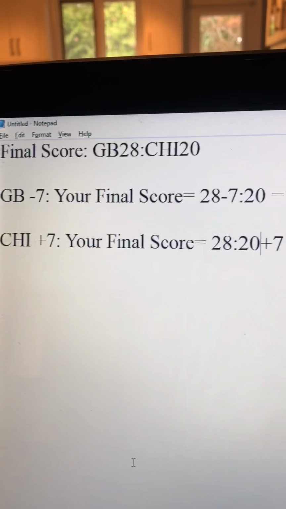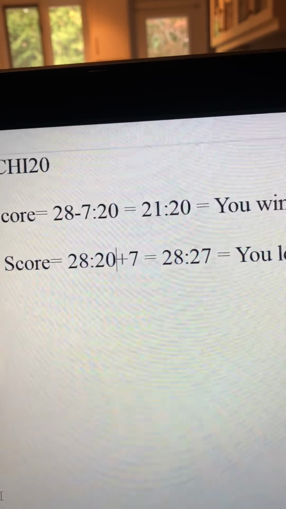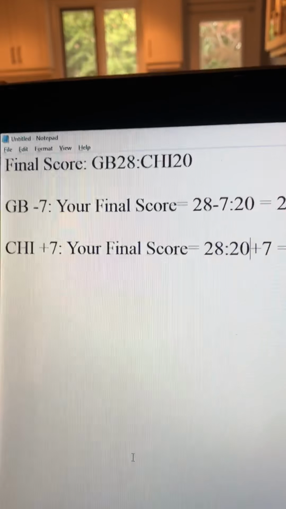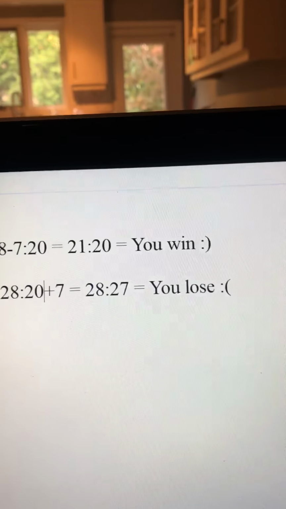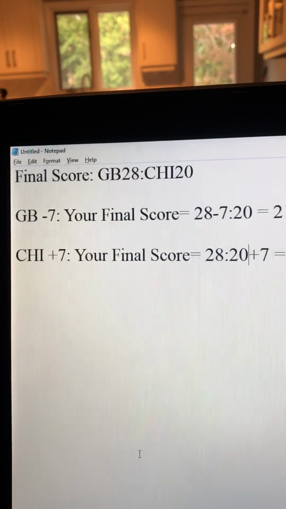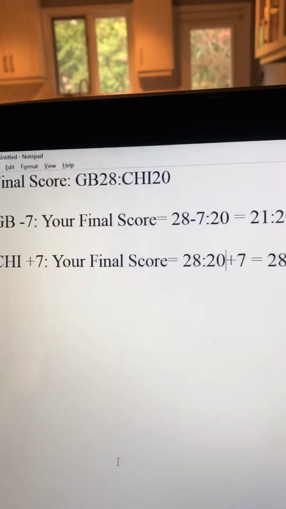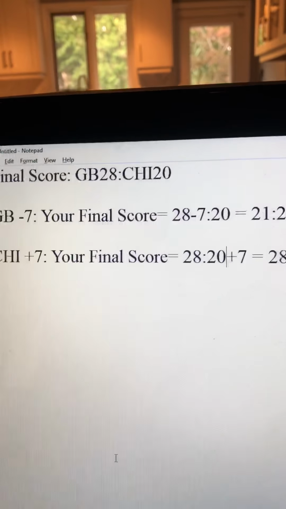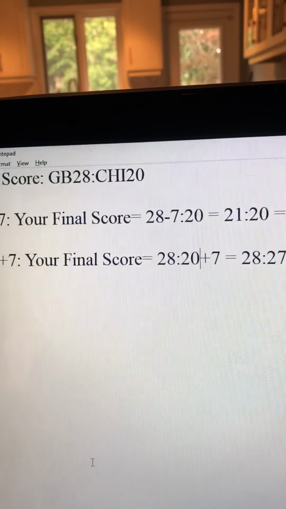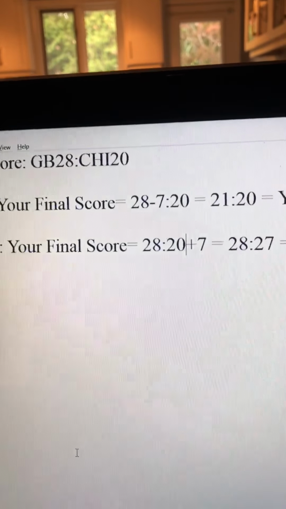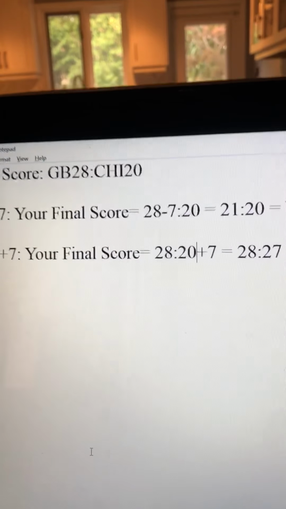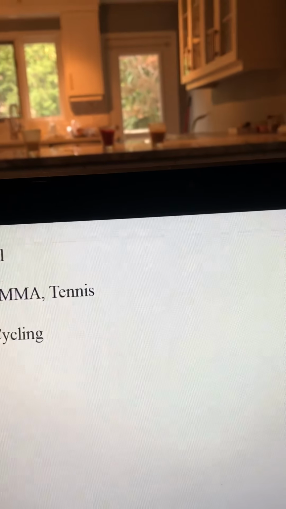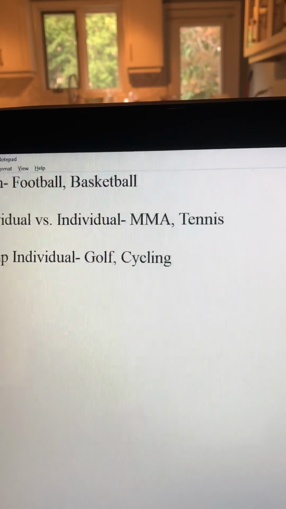And then of course, same kind of idea with Chicago. If you took +7, you add 7 to the final score that Chicago had, and then that ends up being 28-27, you lose. So let's say the final score is Green Bay 26, Chicago 20. You subtract 7 from 26, Green Bay's final score ends up being 19. 19 is lower than 20, last time I checked, meaning you lost if the final score is 26. So hopefully you understand the spread better. If you don't, I obviously didn't do a good job of explaining it.